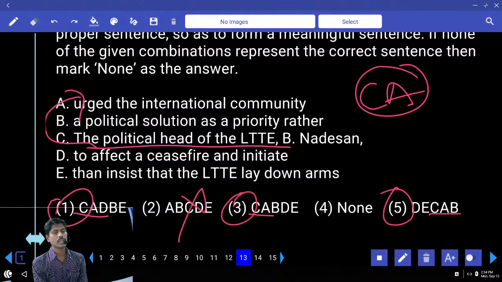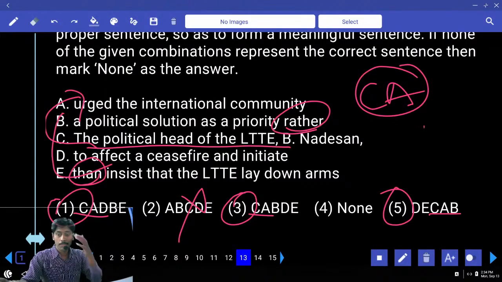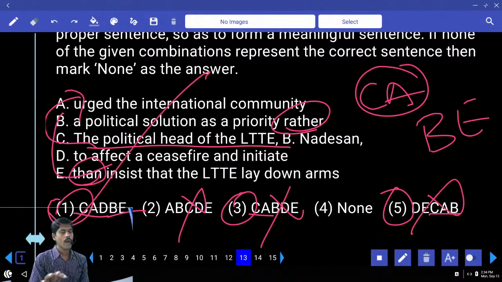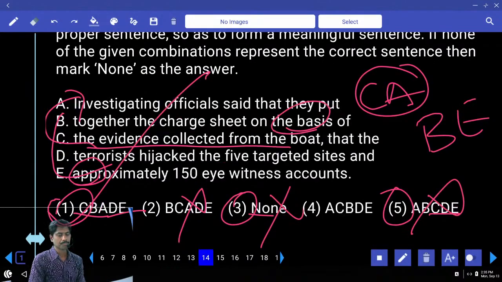So he urged the international community for what? Why did he urge? For what reason? A political solution as a priority rather than, can I combine? B can be paired. Where is B? B yes? Nope. Nope. Answer is 1. CA DBE.